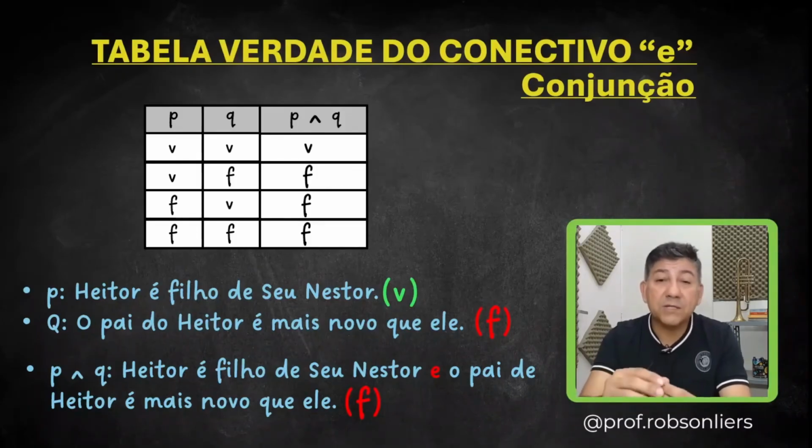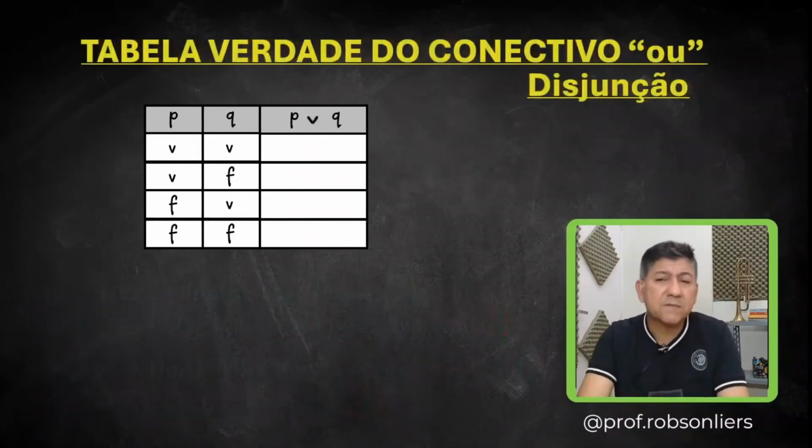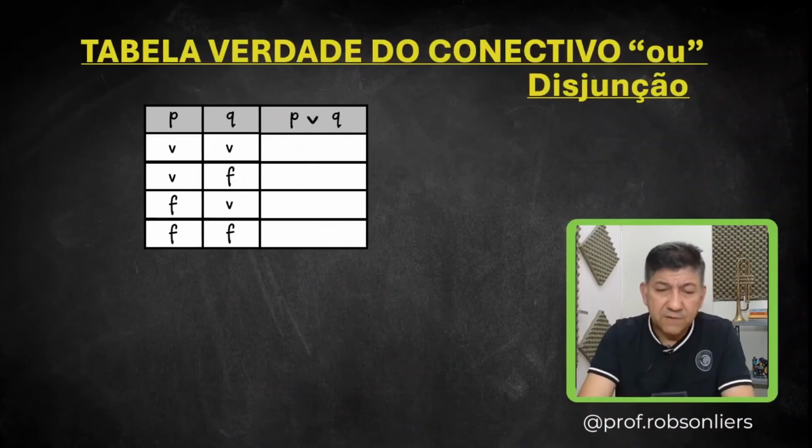Professor, what about that other OR connective we saw? Hold on, take it easy now. Now we're going to take a look at the truth table for the OR connective, the disjunction. Notice that I represented the truth table with P, Q, and P or Q.